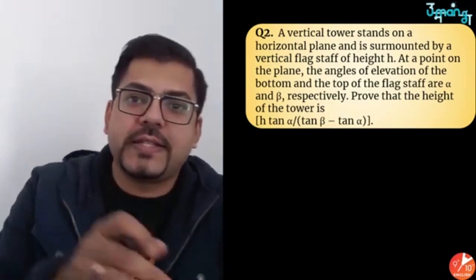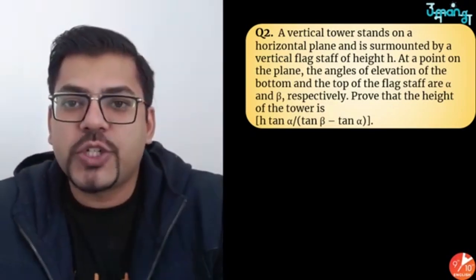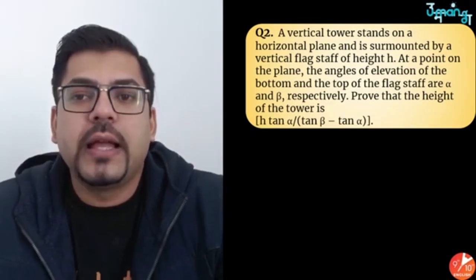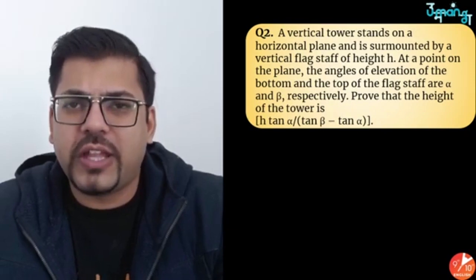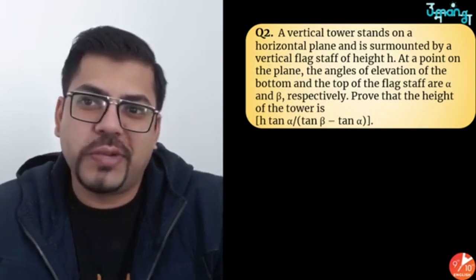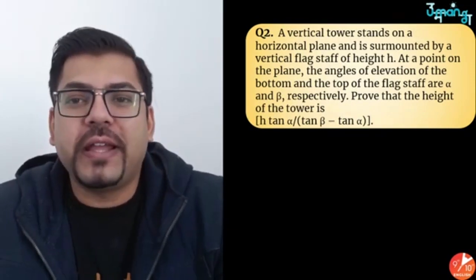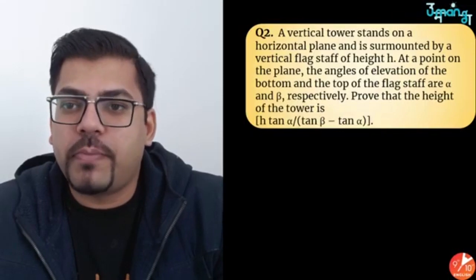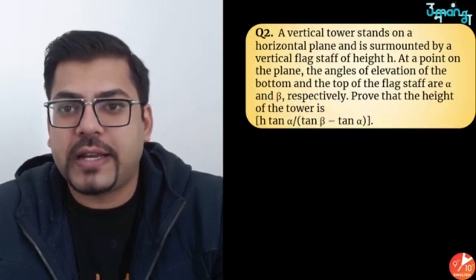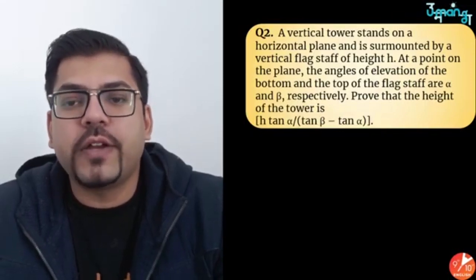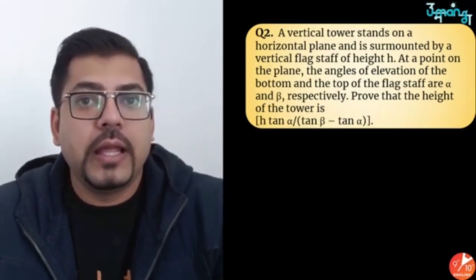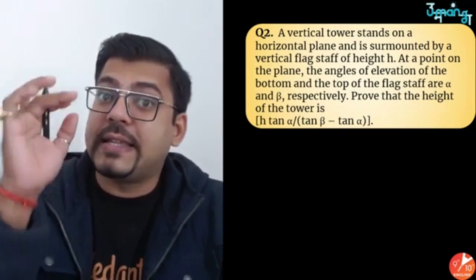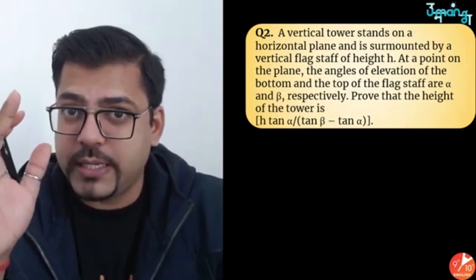This next question says, a vertical tower stands on a horizontal plane and is surmounted by a vertical flagstaff of height h meter. Only h is given, we will assume meters. At a point on the plane, the angles of elevation of the bottom and the top of the flagstaff are alpha and beta respectively. Prove that the height of the tower is h tan alpha upon tan beta minus tan alpha. Now I hope you are understanding that it is exactly the same question, isn't it?